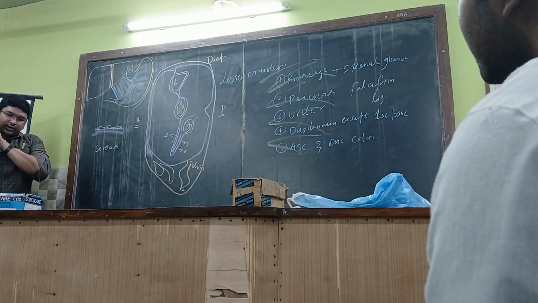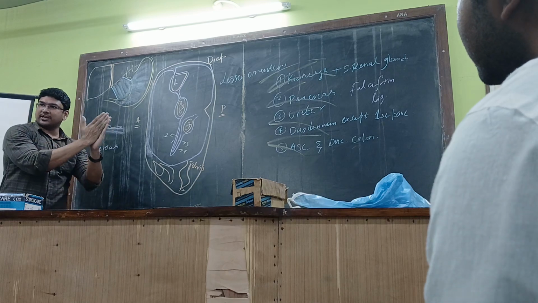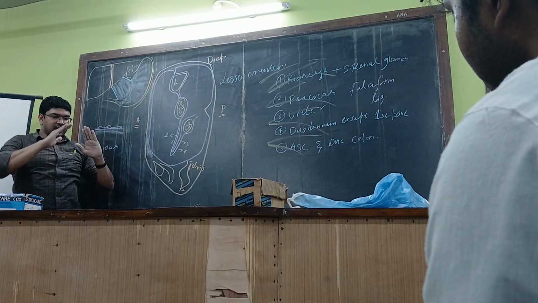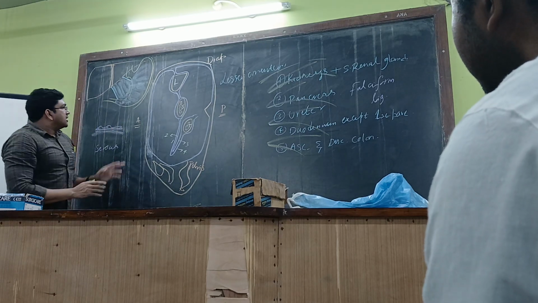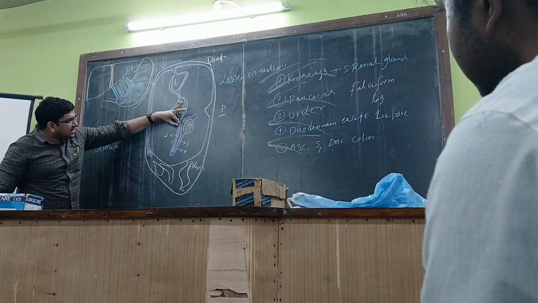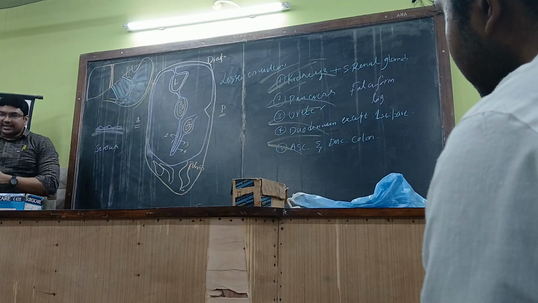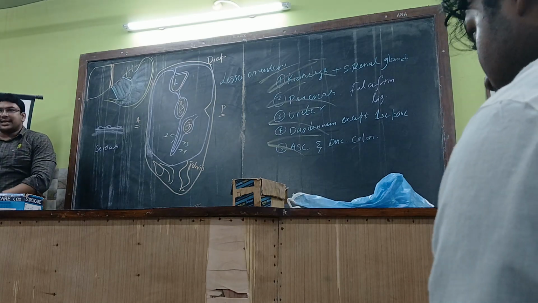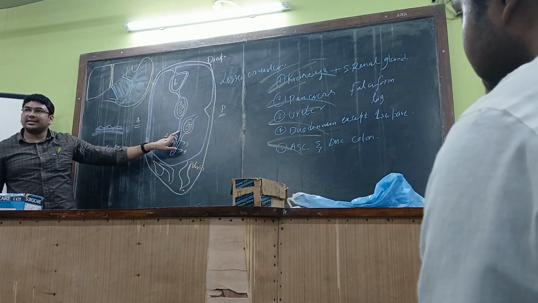Initially from the liver, the two layers went towards the lesser curvature of the stomach and enclosed the entire stomach, and again joined at the level of the greater curvature of the stomach over here, and further they will be joining and forming the two layers. Getting it over? So these two layers will be hanging downwards over here. For example, this is the stomach over here. This is the greater curvature of the stomach. Getting it? From this, there is a curtain-like greater omentum. So this part of the omentum is called the greater omentum.